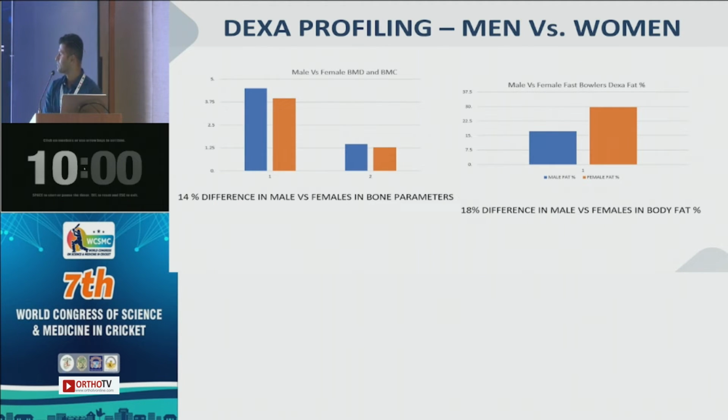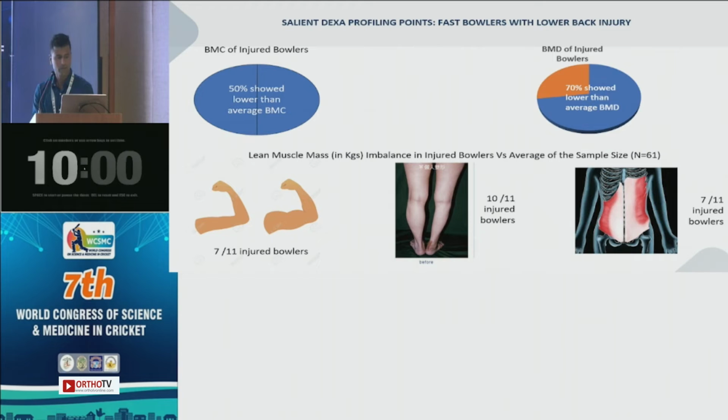Some basic statistical analysis: men versus women DEXA profiling. Obviously, there is a difference in bone health parameters and also in body fat percentages. There is a 14% difference between males and females in bone parameters, both in BMD and BMC. And it obviously has repercussions not only in the low back, but also especially from the nutrition and REDS perspective, which my colleagues Shalini and Akanksha will speak on later in this conference. There is obviously a difference in fat percentage in males and females.